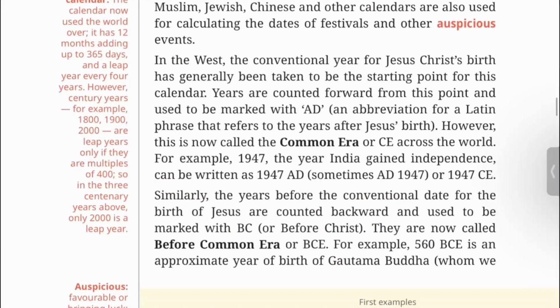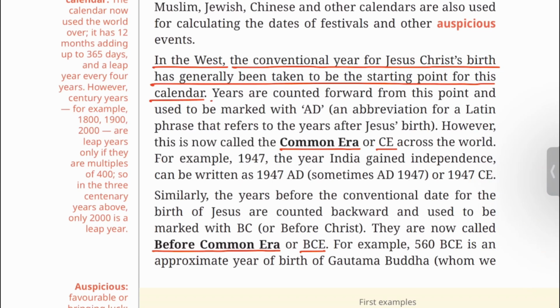We will be reading this page to understand the meaning of CE, that is Common Era, and BCE, that is Before Common Era. In the West, the conventional year for Jesus Christ's birth has generally been taken to be the starting point of this calendar. Years are counted forward from this point and used to be marked with AD, an abbreviation for a Latin phrase that refers to the years after Jesus' birth.